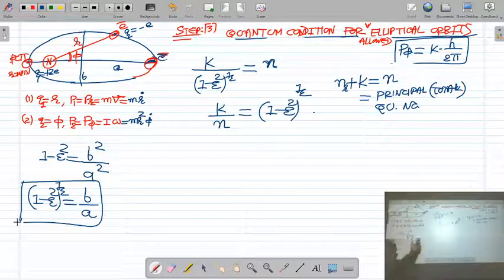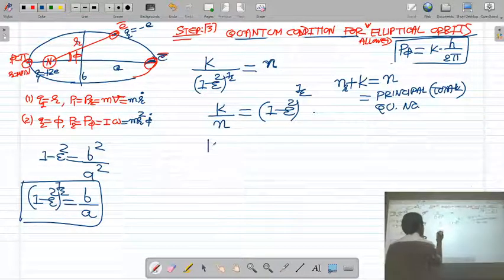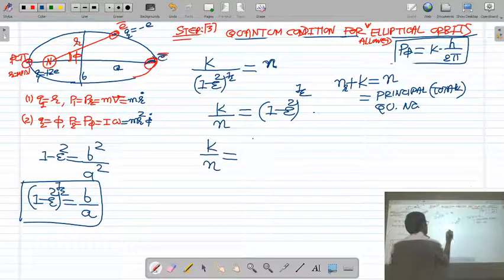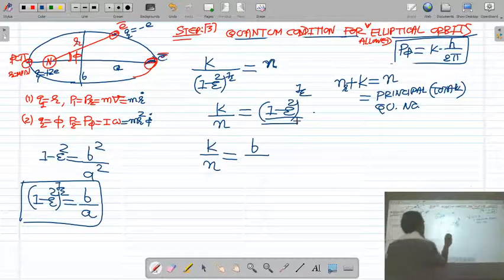You know this relation for an ellipse, where epsilon is the eccentricity of the ellipse, b is the semi-minor axis, and a is the semi-major axis. So (1 minus epsilon square) raised to 1 by 2 is nothing but b upon a. So I write here k upon n is equal to (1 minus epsilon square) raised to 1 by 2, which is equal to b upon a.